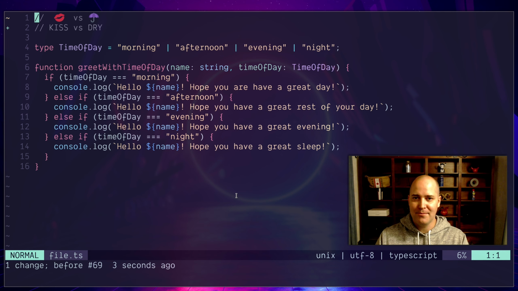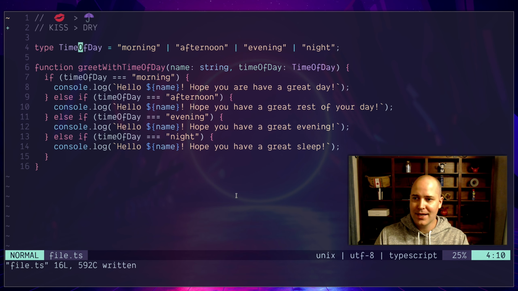I'm going to contend that maybe these things are sometimes at odds, right? Or they can be misused and they can kind of battle each other. And I think that in general, KISS is better than DRY. So I put KISS versus DRY. No, I'm going to change that to KISS is greater than DRY. KISS is greater than DRY. And I'm going to try and convince you of that right now.